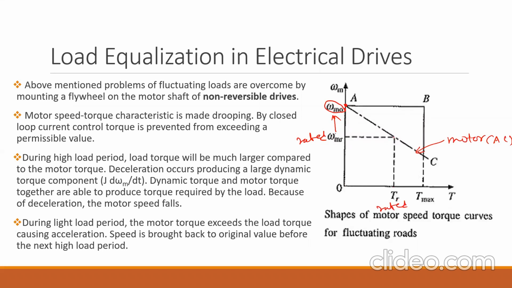When the machine is providing the rated torque, this will be the operating point. But the load characteristic is like this. It means that when there is no load, the drive is running at high speed, and when there is a load, the speed will decrease, because the torque requirement is very high.